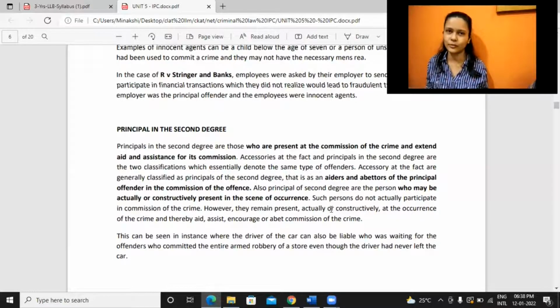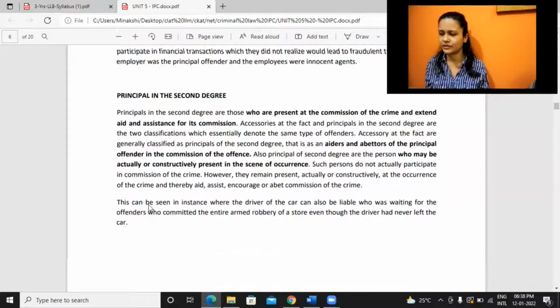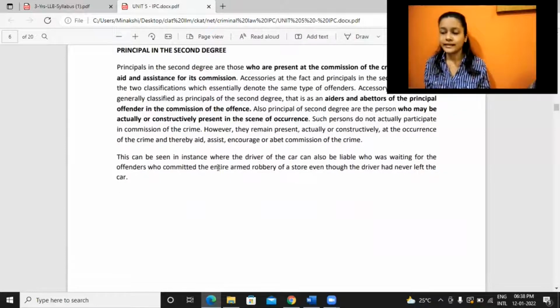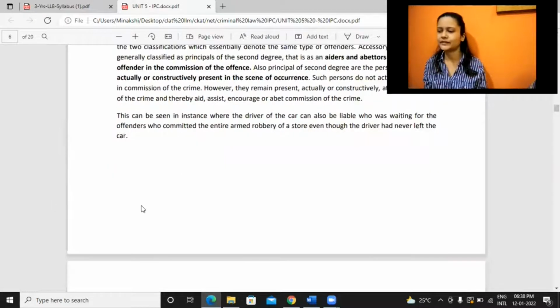As such, the person is not there, but he is helping in such a way. So constructive presence at occurrence of the crime, and thereby he would aid, encourage, assist, whatever is needed. This can be seen in the instance where the driver of the car, the same example that I gave, is waiting and the person is simply committing the crime and then meeting him there.